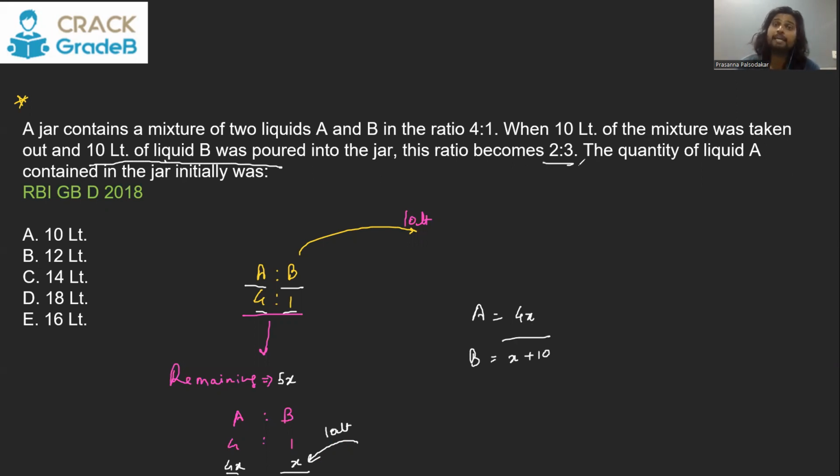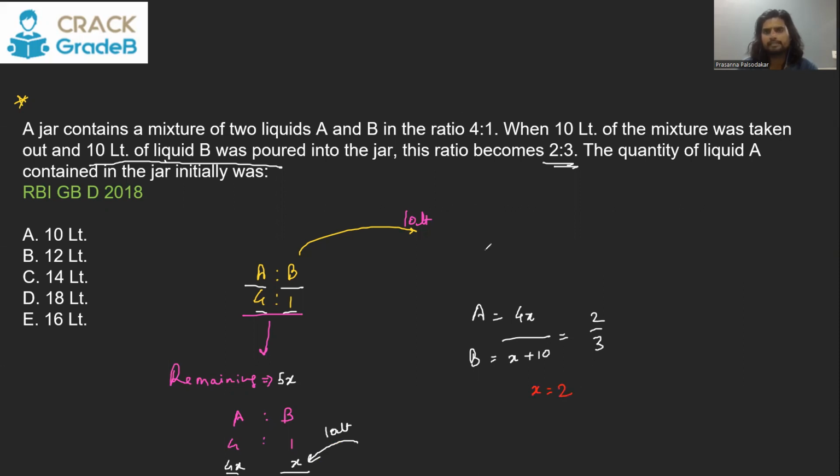Such that the ratio between A and B now becomes 2/3. This new ratio between A and B is 2 upon 3. Just solve here. This is 12 and 2. So 10x is equal to 20. X will be equal to 2.